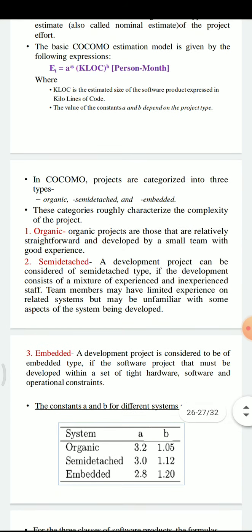The other category is semi-detached. A development project can be considered of semi-detached type if the software development team consists of a mixture of experienced and inexperienced staff. Team members may have limited experience on related systems but may be unfamiliar with some aspects of the system being developed.